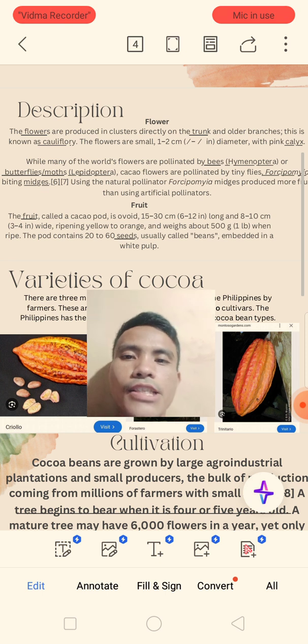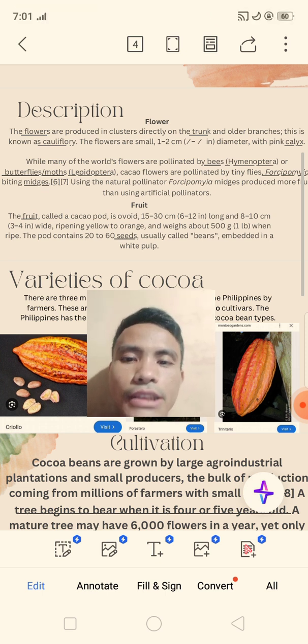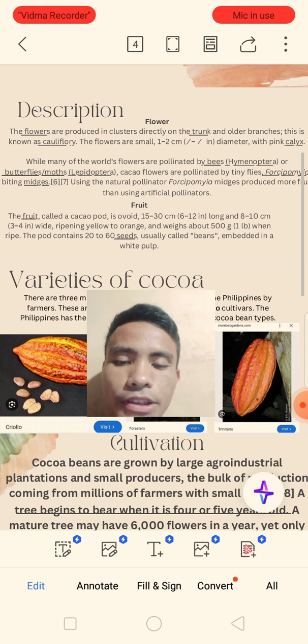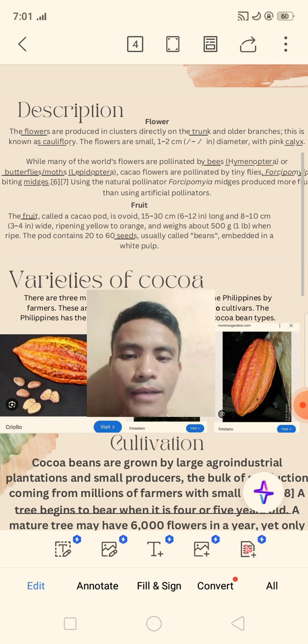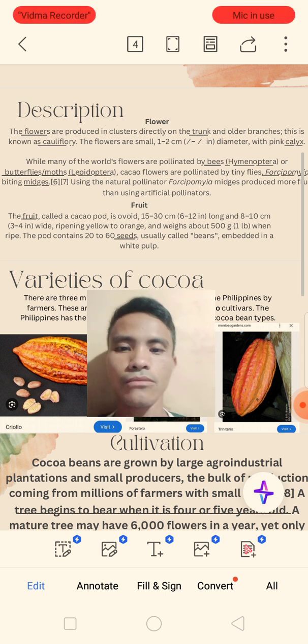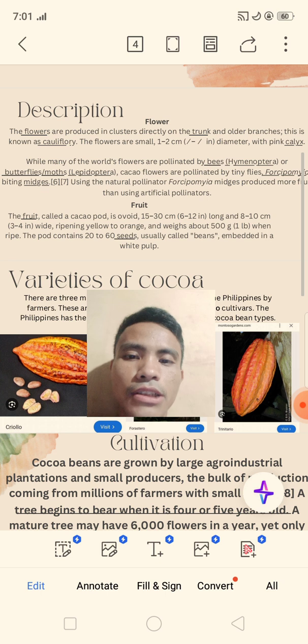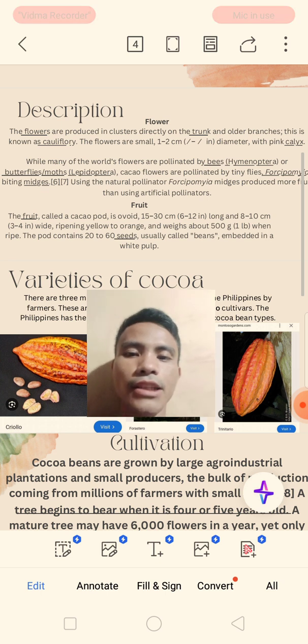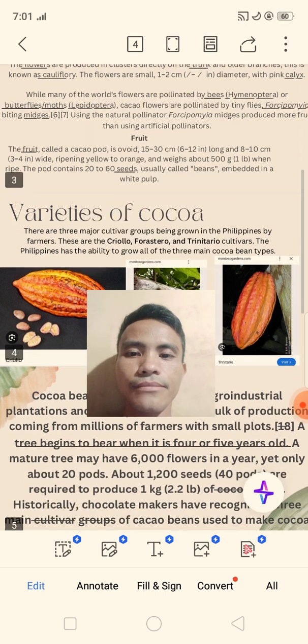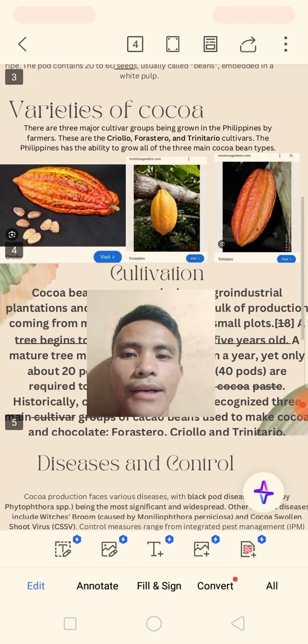So the fruit of the cacao is a pod with 20 to 60 seeds, depending on the variety of the cacao. It does not stay fixed at 20 to 60; it depends on the variety of cacao that you plant. So, let's proceed to the varieties of cocoa.